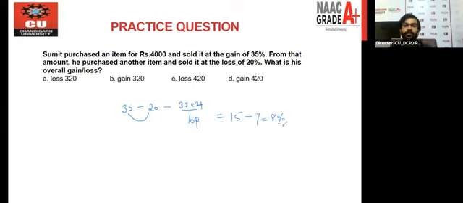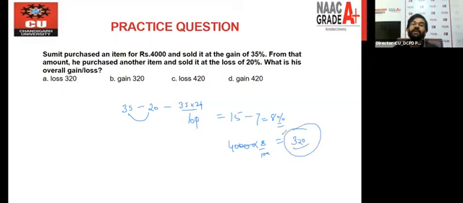So overall you can see that in the final value we have a positive sign, and whenever we have a positive sign, we are getting a profit percent, and whenever we have a minus sign in the final part, we are getting a loss. That's why in this question we have 8% profit, and you simply have to find 8% of 4,000, and this is 320. 320 is the final answer, and the answer of this question is option B. So option B is the correct answer.